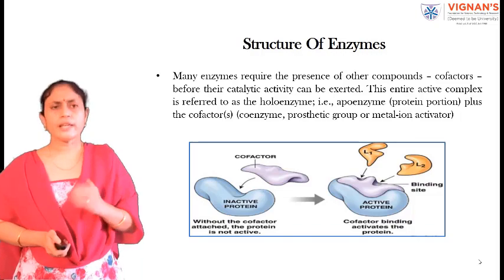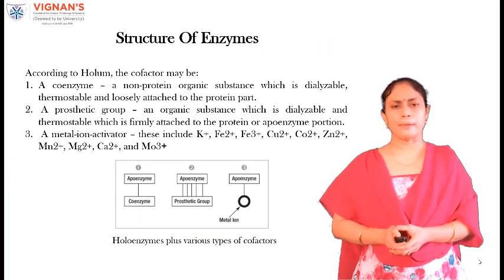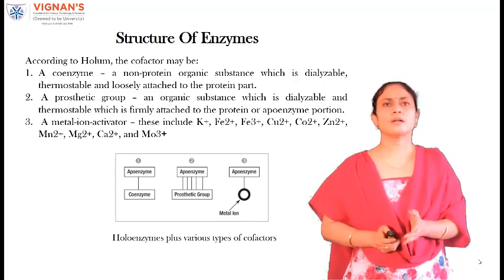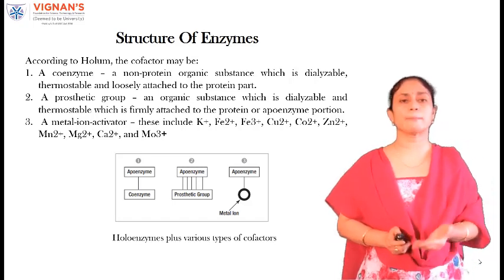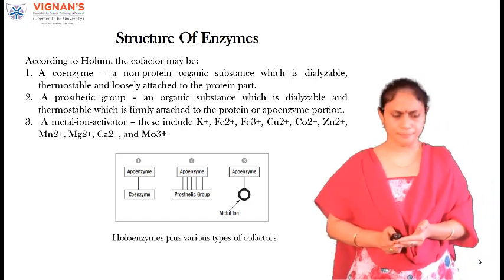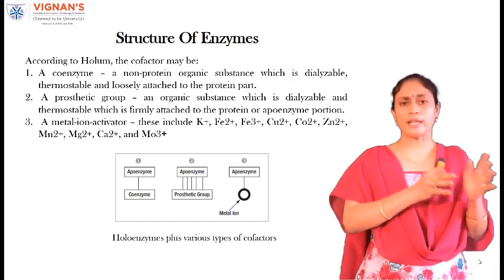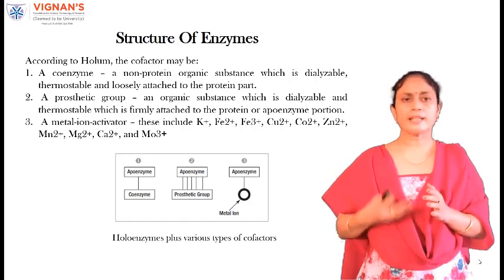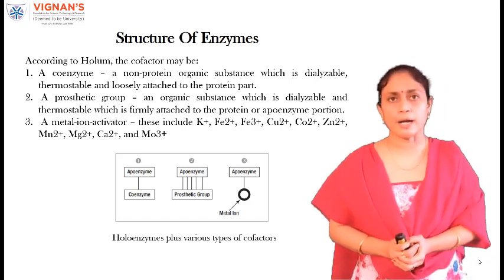And there are different types of cofactors. For example, there are three different types. The first type is coenzyme, the second type is prosthetic group, and the third type is metal ion activator. What is a coenzyme? It is a non-protein organic substance which is dialyzable and thermostable, but it is loosely attached to the protein part of the enzyme.